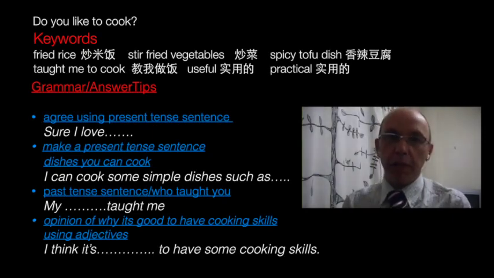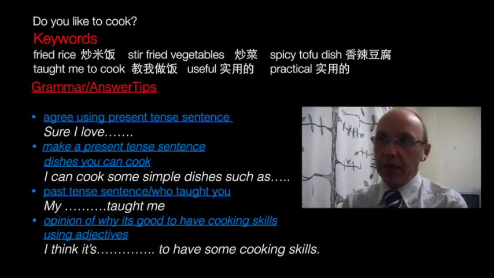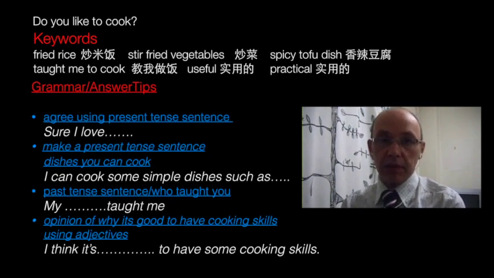So here's our first example of do you like to cook? And in this case, yes, I like to cook. And in this case, I'm saying, well, sure, I love to cook. And then I'm going to give some examples of some dishes that you can cook. There's no need to actually use like the complete Chinese names of the dishes. If you can just basically say